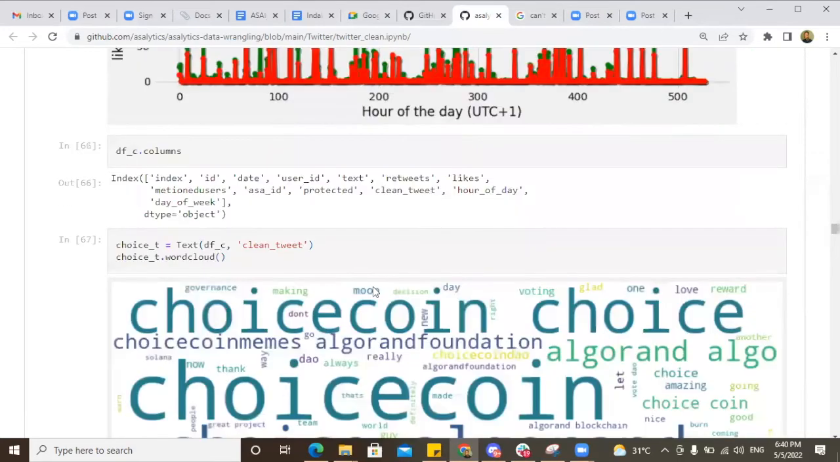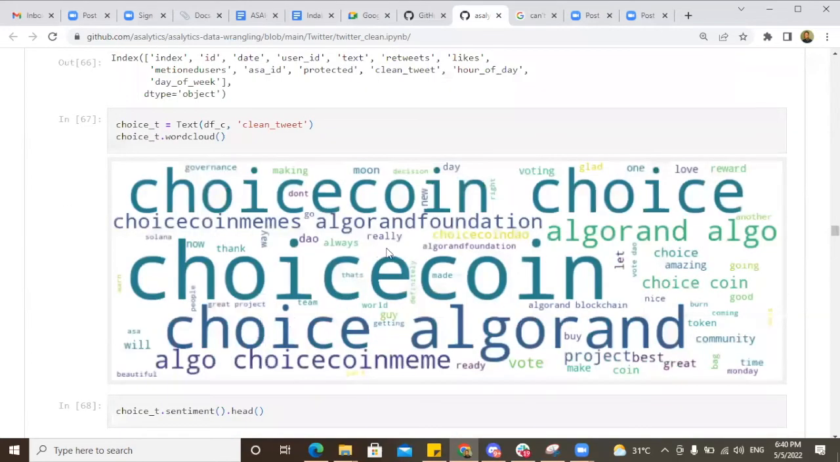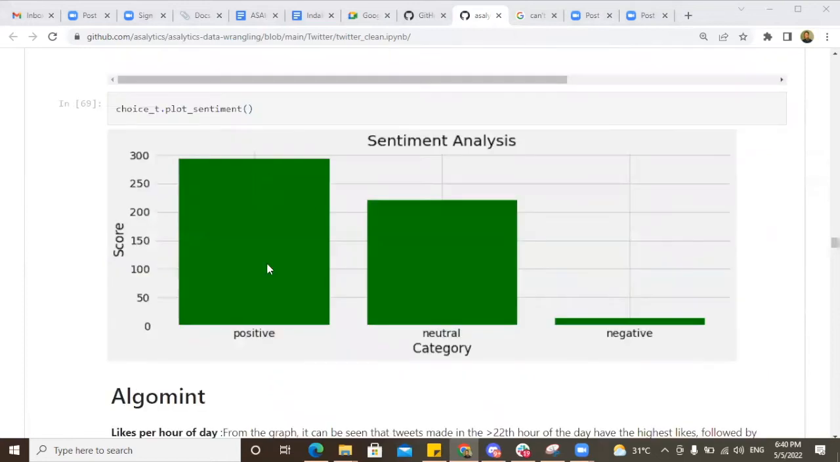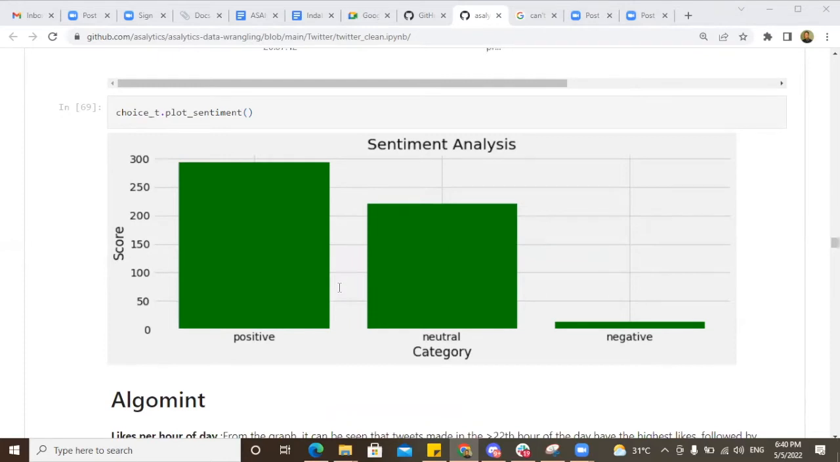So from the insight, okay, let me get to the sentiment part. This is pretty much the word cloud. I believe this is obvious. And then we have the sentiment. This is showing that we have a lot of positive, also some neutral, but very few negative, which I believe you also need to pay attention to. Why do we have negative? Why are people tweeting negative stuff about this particular ASA? That's that for Choice Coin.